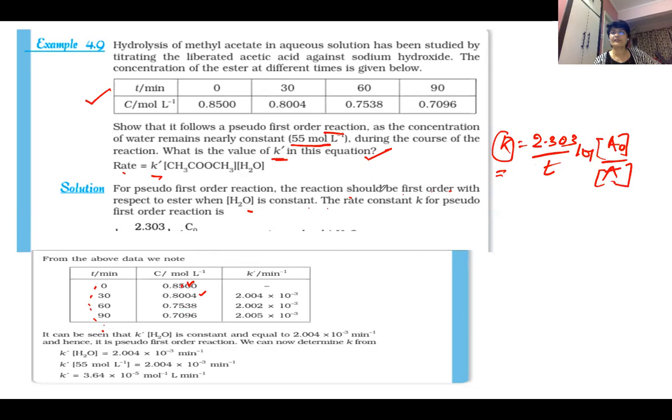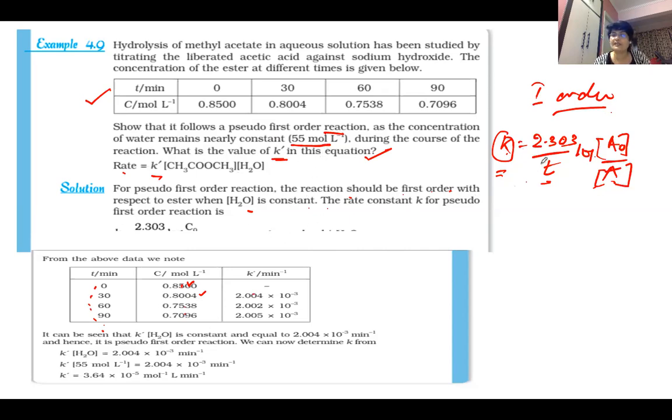Then this one, get the rate constant, change in concentration, get the rate constant. K should be the same, because this is our first order reaction expression. So this first order reaction expression constant value has to be the same. So you have to prove that this is a first order reaction.